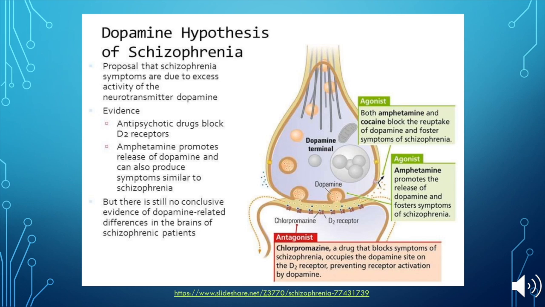On the contrary, agonists of the dopamine transmission have shown schizophrenic-like symptoms. The two examples of agonists in this picture are amphetamine and cocaine. Both of these drugs block reuptake of dopamine, leaving dopamine in the synaptic cleft longer to bind to more receptors.